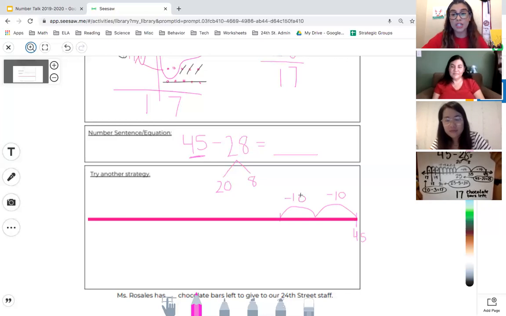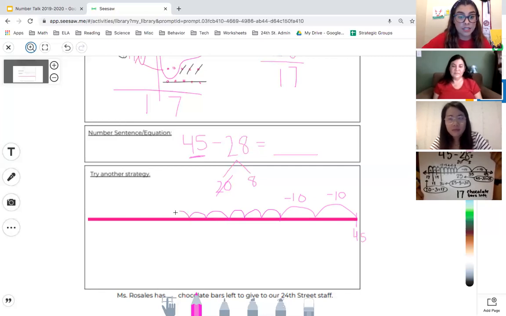And then she wanted to jump back 8 more times to really get this 8 because we already did this. So now let's do 8 more. 1, 2, 3, 4, 5. And she stopped at 5 because she knows 5 plus 3 make 8. 5, 6, 7, 8. And this was the number that she stopped at.